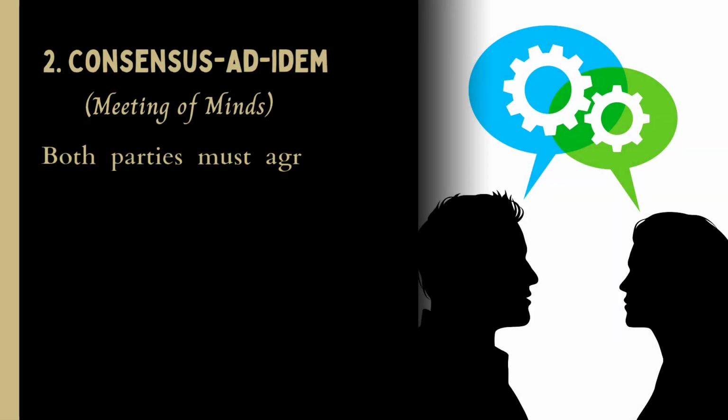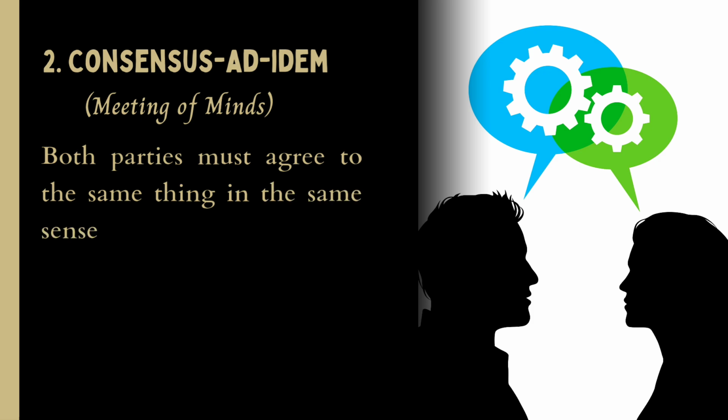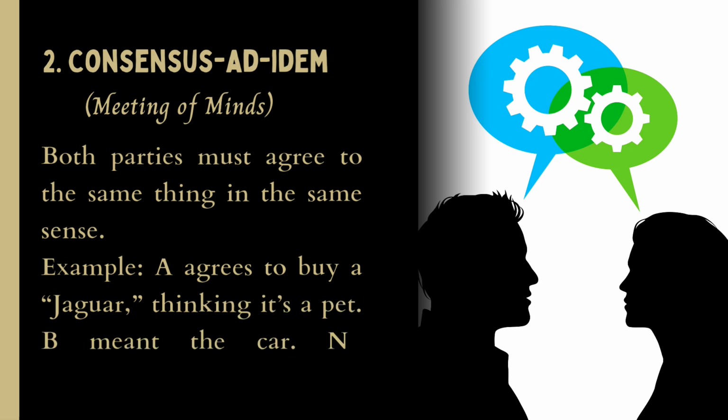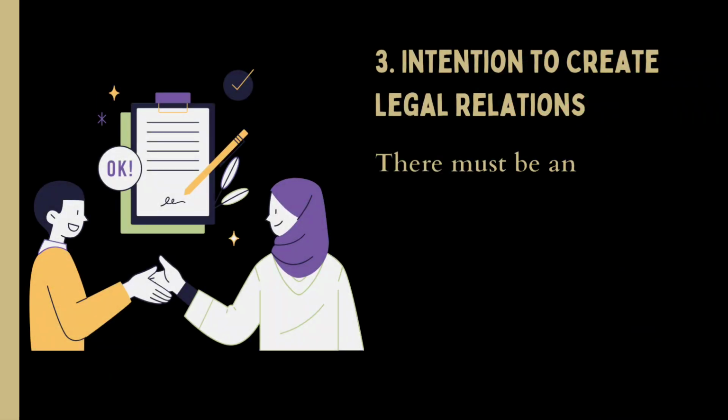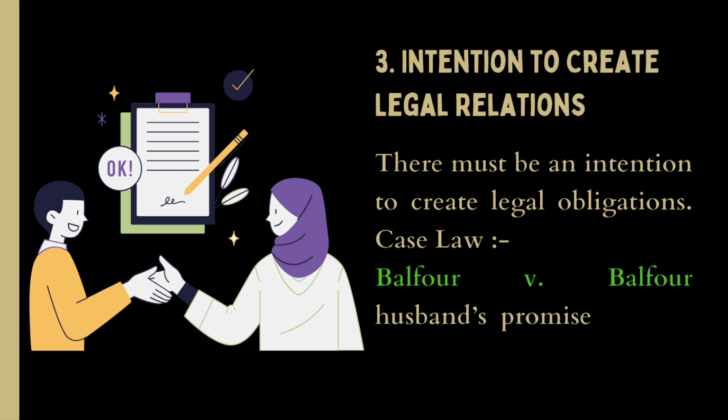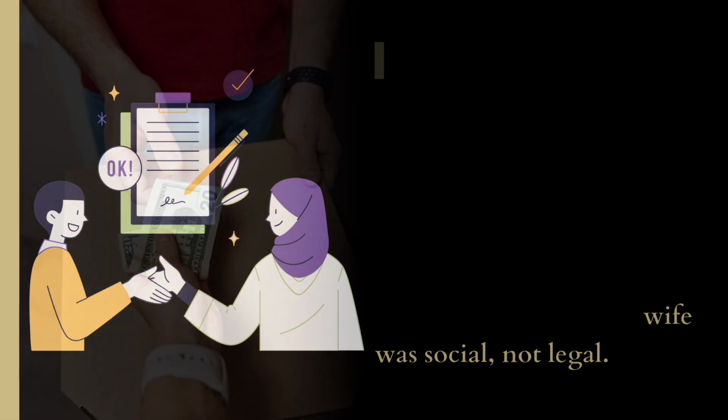Consensus ad idem. Meeting of minds. Both parties must agree to the same thing in the same sense. Example, A agrees to buy Jaguar, thinking it's a pet. B meant the car. That means no contract. Intention to create legal relations. There must be an intention to create legal obligation. Case law: Balfour versus Balfour, where the husband's promise to wife was social, not legal.